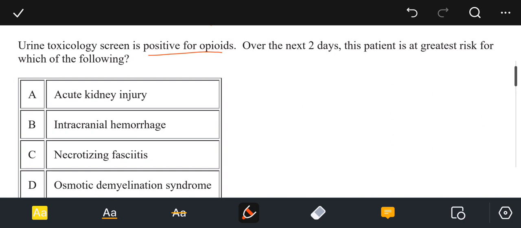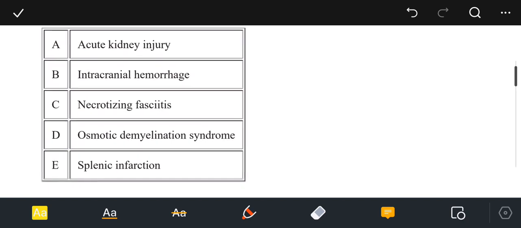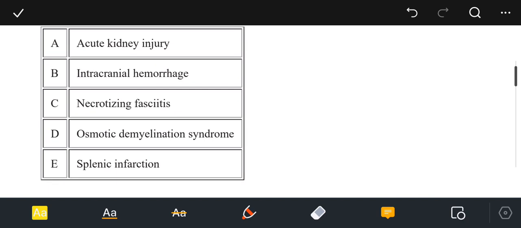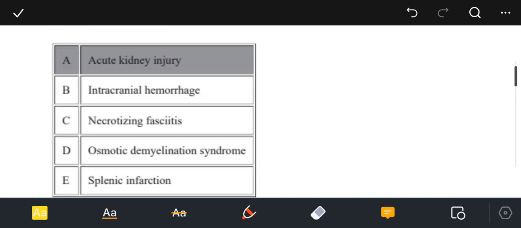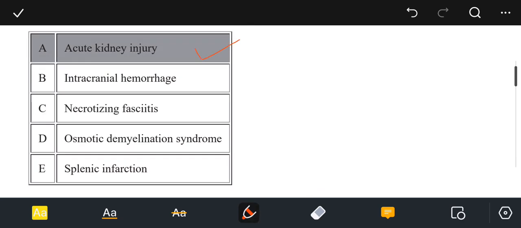Over the next 2 days, this patient is at greatest risk of which of the following? Option A, acute kidney injury; B, intracranial hemorrhage; C, necrotizing fasciitis; D, osmotic demyelination syndrome; or E, splenic infarction. And the answer of choice is option A, that is acute kidney injury.